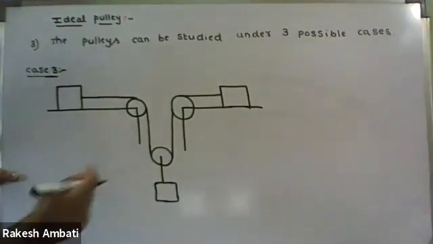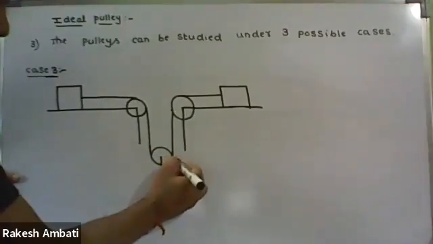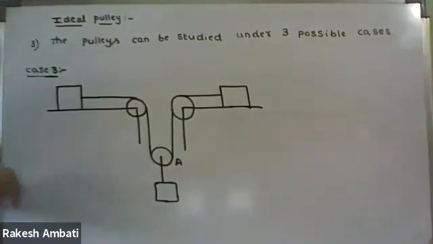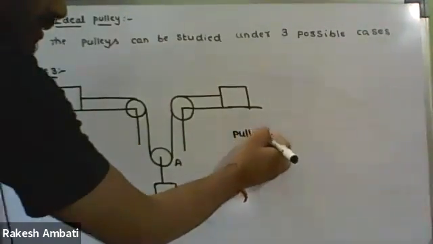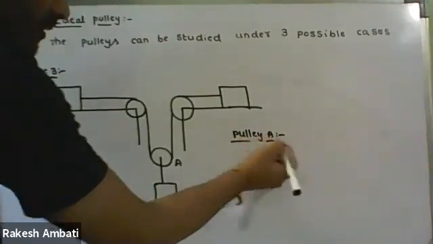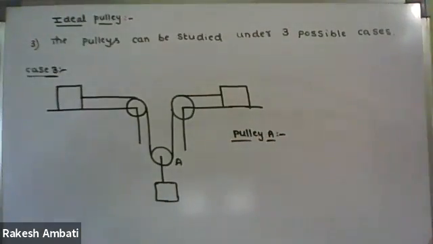For example, you focus on this pulley A. So in this pulley A, what type of motion? Which arm is moving and which arm is not moving? We have to explain now.